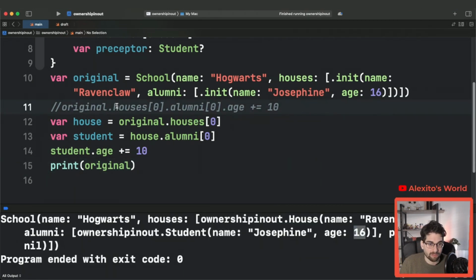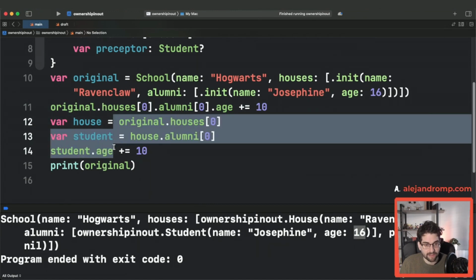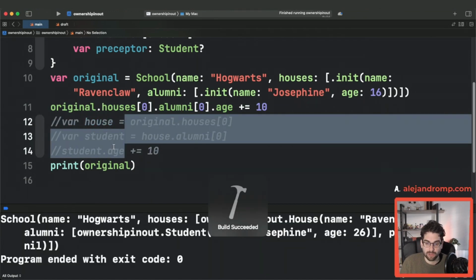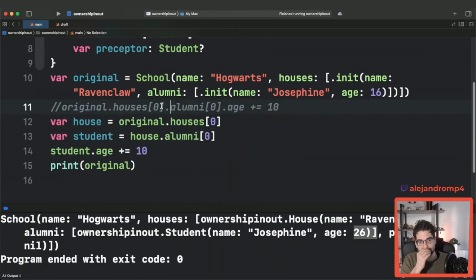As opposed to if you do the one-liner, you are actually able to change it. That's where the limitations start to pile up. You are not able to take values of a deeply nested structure, of an array, because as soon as you do this, you are making a copy out of it, right? And then when you're mutating, it's the copy, which is what we want most of the time. But sometimes you have these deeply nested structures or arrays where you actually want to mutate in place, because keeping the indices around is a little bit of a pain.